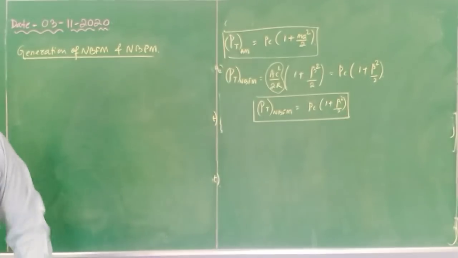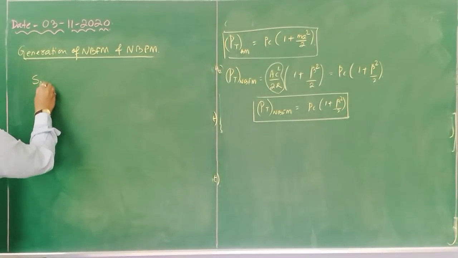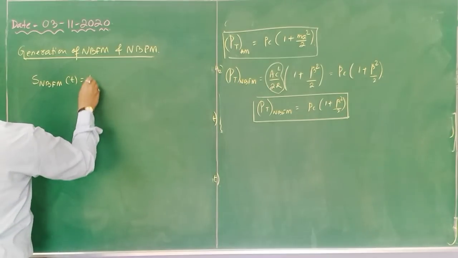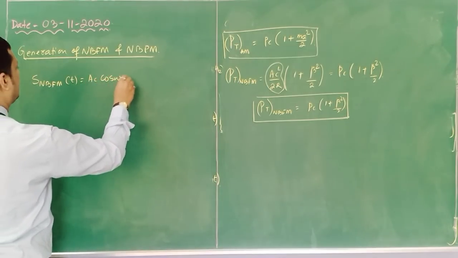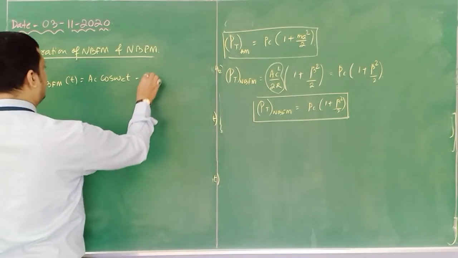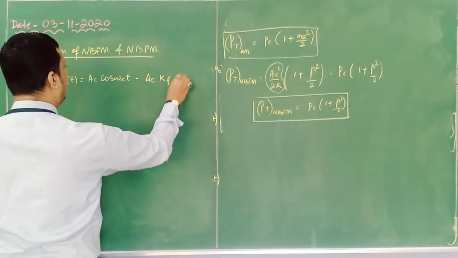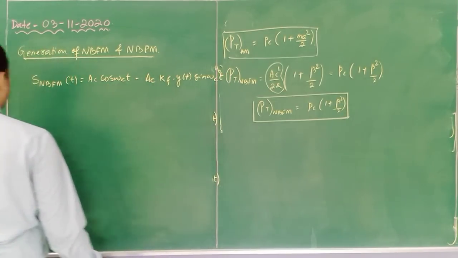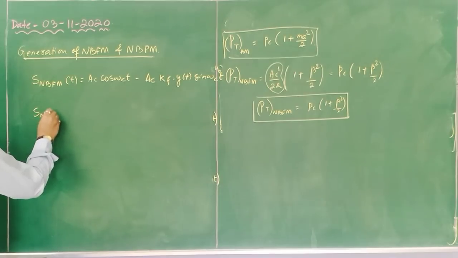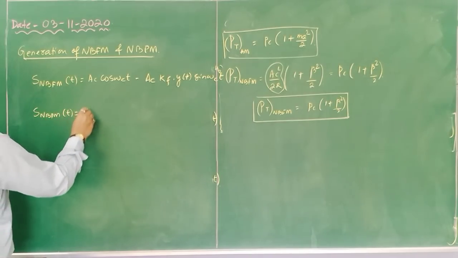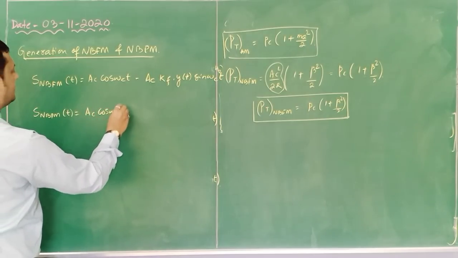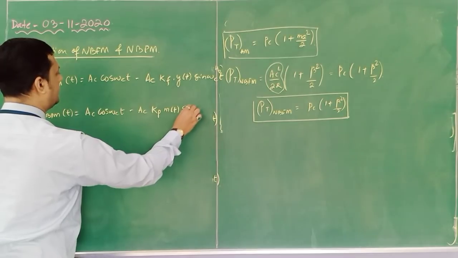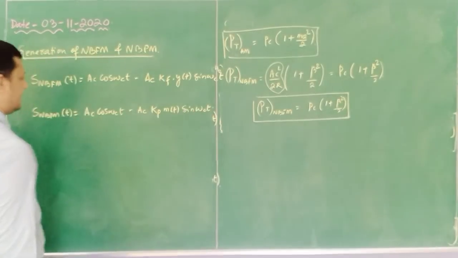For that, let me write the equations. NBFM of t is Ac cos omega c t minus Ac kf y of t sin omega c t, and NBPM of t is Ac cos omega c t minus Ac kp m of t sin omega c t.